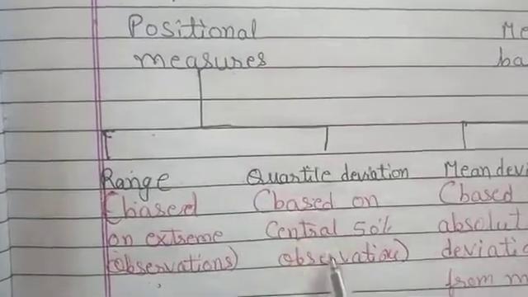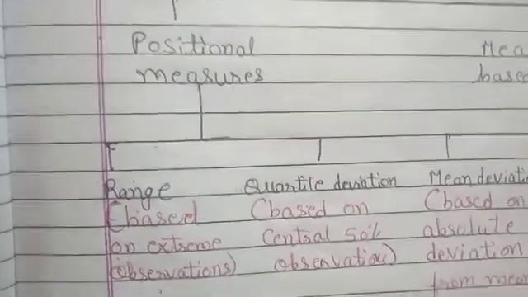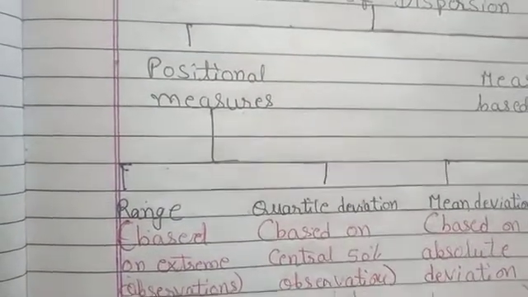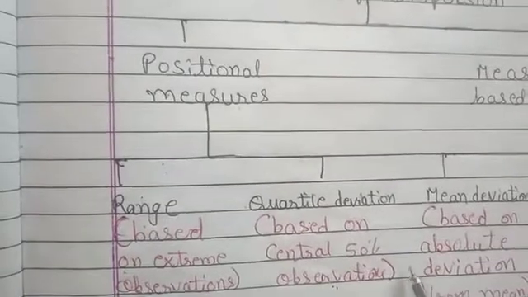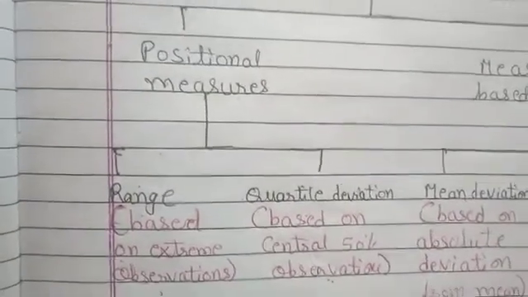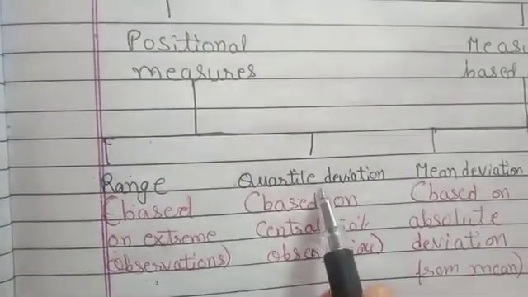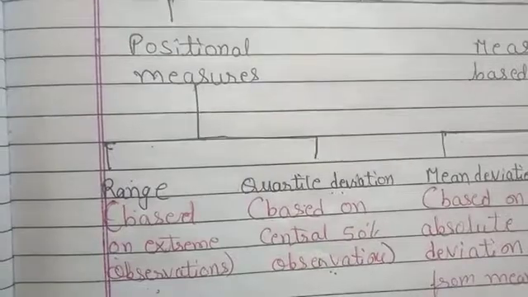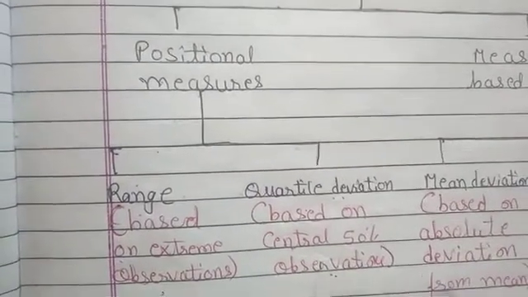So quartile deviation is based on the central 50% of observations, and it is the value obtained by dividing the difference between the third quartile, Q3, and the first quartile, Q1, by 2. It is denoted by QD, and it is also known as semi-interquartile range.